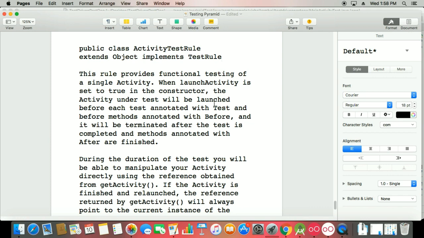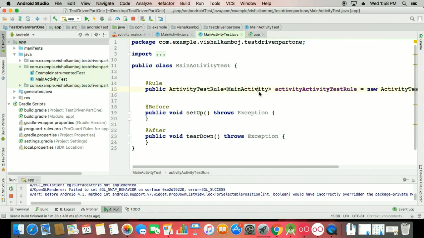When launch activity is set to true in the constructor, the activity under test will be launched before each test annotated with the @Test and before methods annotated with the @Before, and it will be terminated after the test is completed and methods annotated with the @After are finished. That means whenever we work with the activity test rule, there is some before and some after. You introduce the things, it catches the activity we have to test, completes the test, and then tears it down. So how? We'll show you.